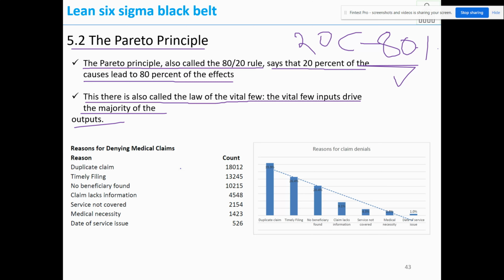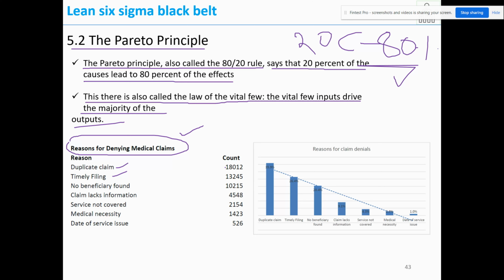Now, for example, in the below example, what is the effect? The effect is reasons for denying medical claims. So what is the cause? There are many causes: duplicate claim, timely filing, and many others. And the count is given here. In this entire thing, we need to find out because of which the major effect is happening.